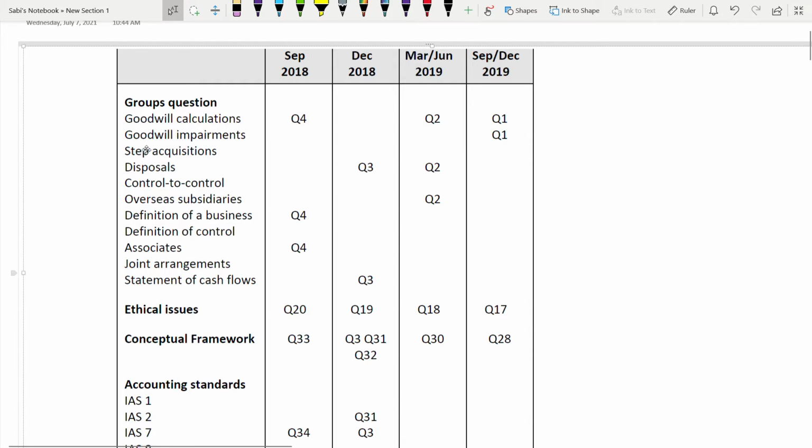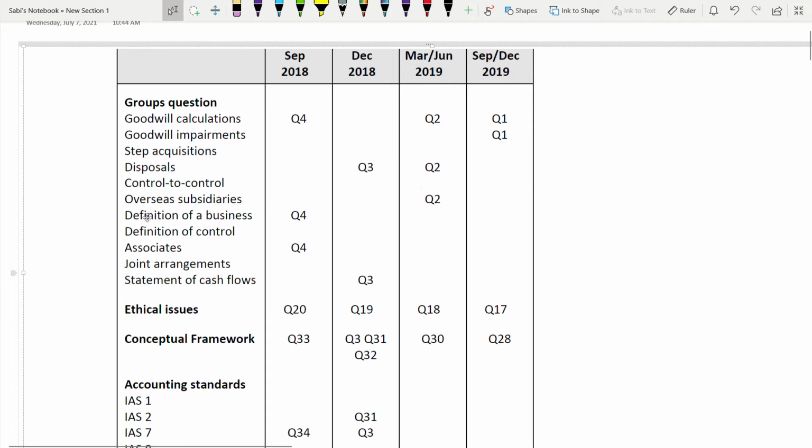Then we have goodwill impairment. It came once. And then we have step acquisition. Step acquisition means you are buying a subsidiary, let's say for 60%, and then after 2 years you are buying another 20%. So you are not fully taking 80% at once, first 60 and then 20. That is known as step acquisition. Same way we have disposal also.